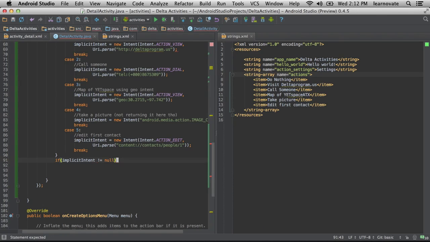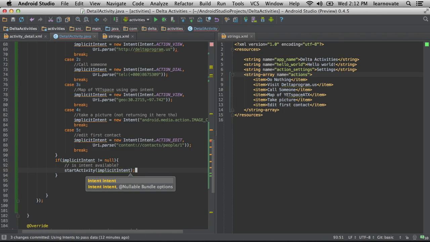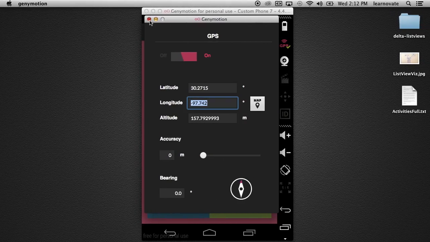You can make an intent and say, hey, if the person has this app, use that. Otherwise, I'll do something instead for them. Even just suggesting, hey, maybe you want to get this app. People use this a lot for selling their own apps. How so? Well, you can say I have some functionality that works with this. I can use an implicit intent to suggest, oh, use the geo thing. But maybe if I have my own geo application, I can change my implicit intent to be a little bit more specific, or only use the implicit intent if I detect that my application's installed, to make them play nice.